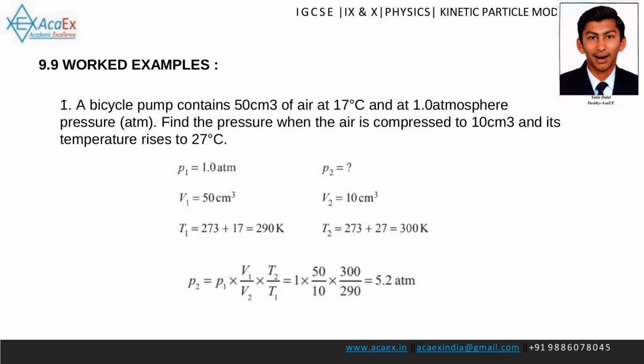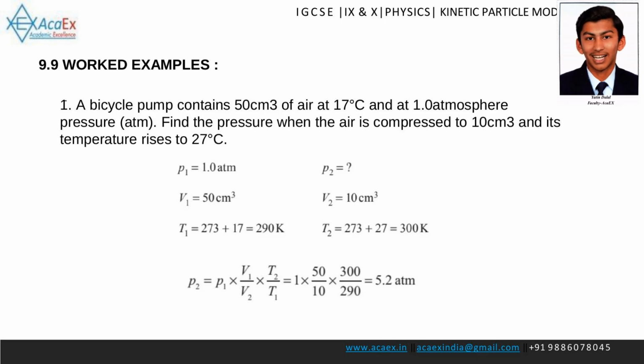Example 1. A bicycle pump contains 50 cubic centimeters of air at 17 degrees Celsius and 1.0 atmosphere of pressure. Find the pressure when the air is compressed to 10 cubic centimeters and its temperature rises to 27 degrees Celsius. Solution. First, convert temperatures to Kelvin.